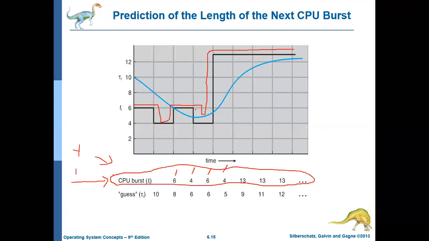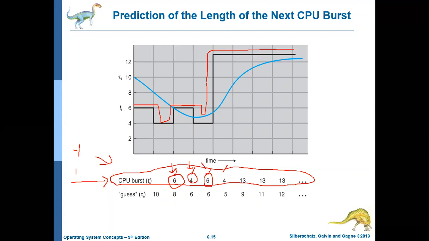Okay. So here you can say that T0 is 6. When it is executed for the last time, T0 value is, it used CPU for 6 milliseconds. T1 is 4. That is, when this process is executed previously, it used CPU for 4 milliseconds. T2 is 6.